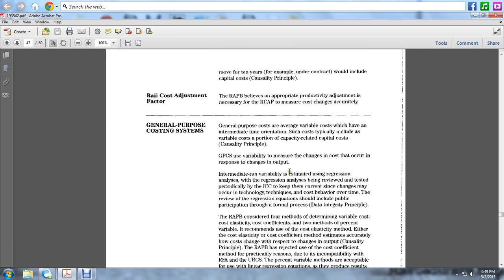Intermediate run variability is estimated using regression analysis. The regression analysis is reviewed and tested periodically by the Interstate Commerce Commission to keep it current, since changes occur in technology, technique, and cost behavior over time. The review of the regression equations includes public participation, a formal process following the data integrity principle.